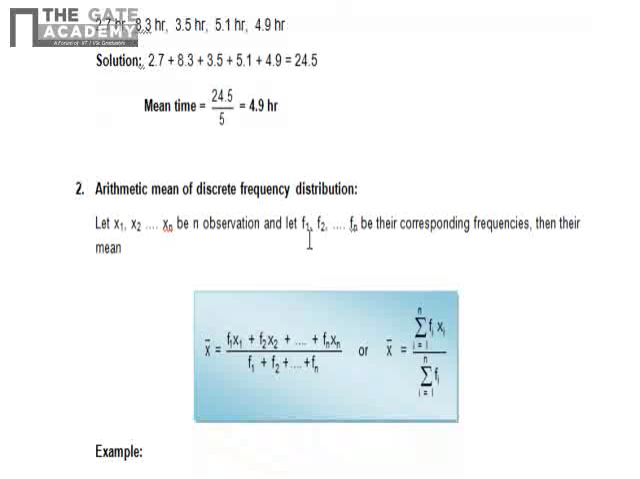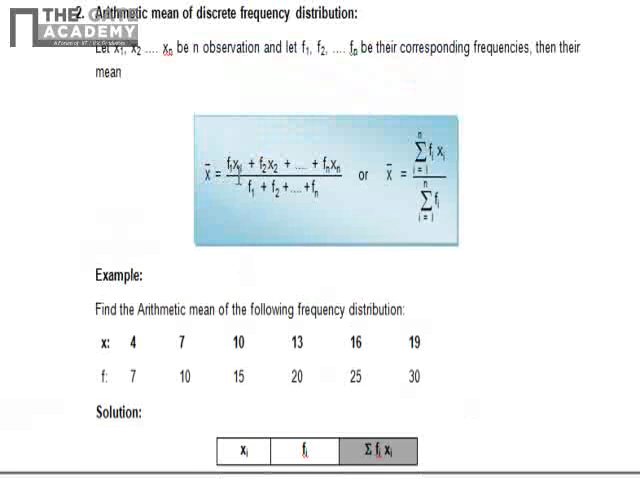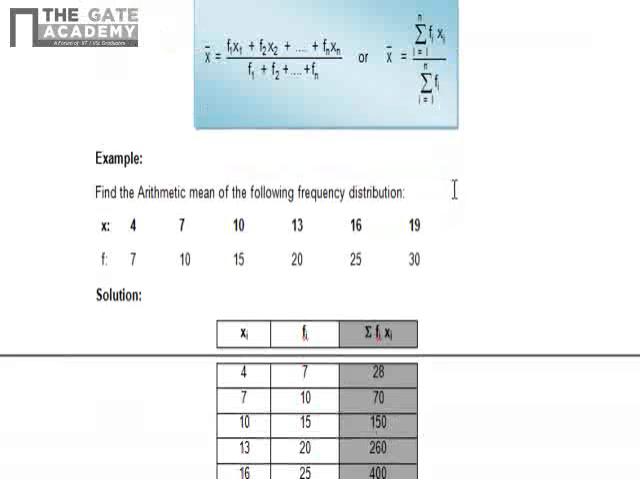Now moving on to the other type, that is arithmetic mean of discrete frequency distribution. What do you mean by discrete? Discrete means we will have observations and frequencies of those observations. That means suppose the value 4 is appearing 7 times, the value 7 is appearing 10 times, like this. So for this, the formula is you have to multiply the observation and the frequency of that observation, and you'll have to do this procedure for all the observations, and then divide by the total number of frequencies. Okay, so you can see the formula.